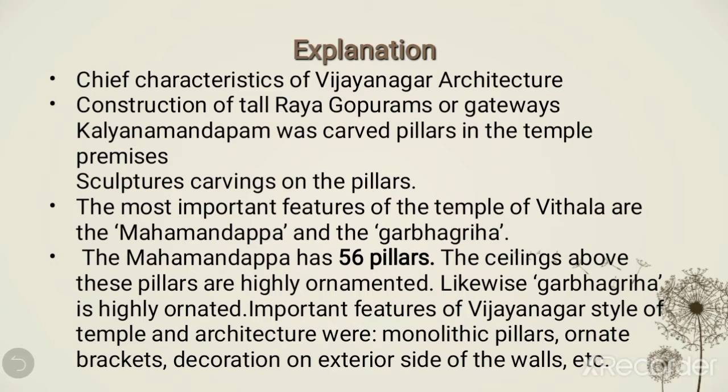Let's see the chief features of Vijayanagar architecture. First, construction of tall Raya Gopurams or gateways. Kalyana Mandapam with carved pillars in the temple premises. Sculptures carved on the pillars. The most important features of the temple of Vithala are the Mahamandapa and the Garbhagriha. The Mahamandapa has 56 pillars. The ceilings above these pillars are highly ornamented. Likewise, the Garbhagriha is highly ornate.